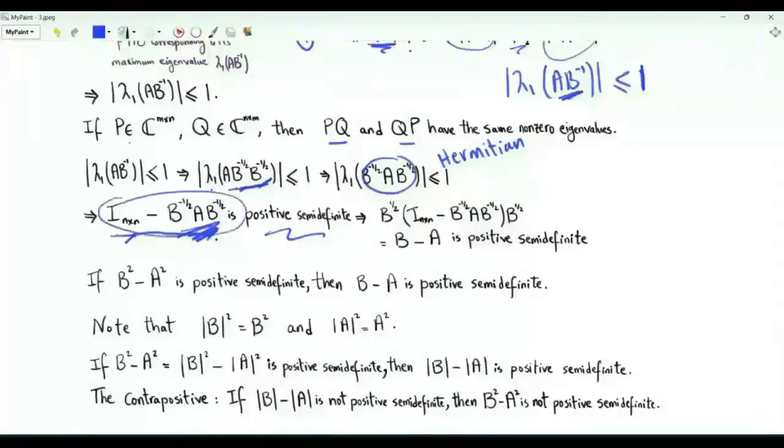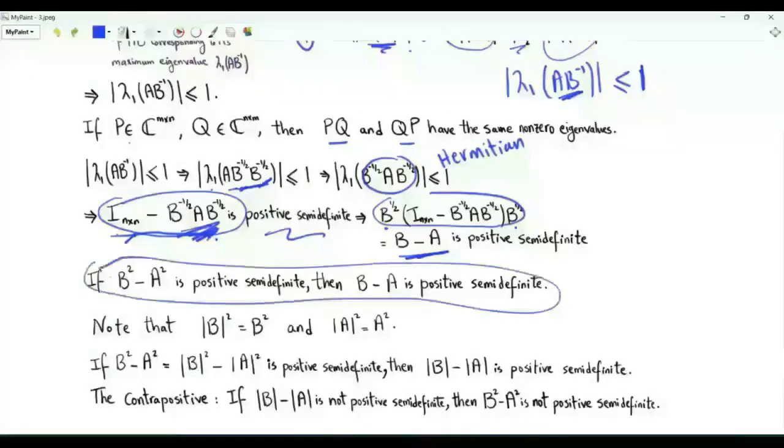Using the result on the first page, if we surround this matrix from the left and right by B to the half, we still get a Hermitian positive semi-definite matrix. Doing the multiplication, this matrix is B minus A. This is the main conclusion. If B squared minus A squared is positive semi-definite, then B minus A is positive semi-definite.